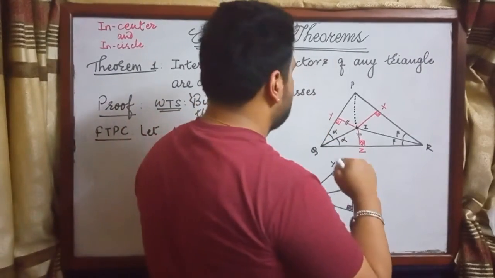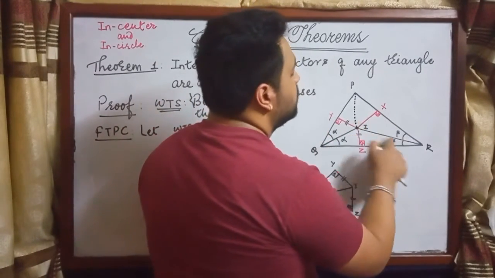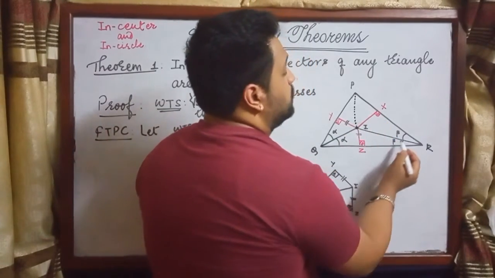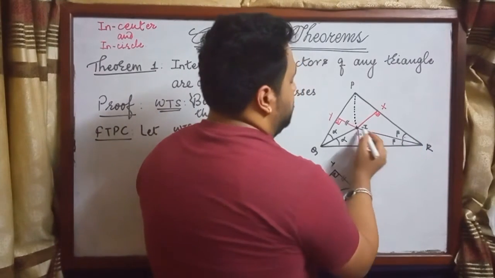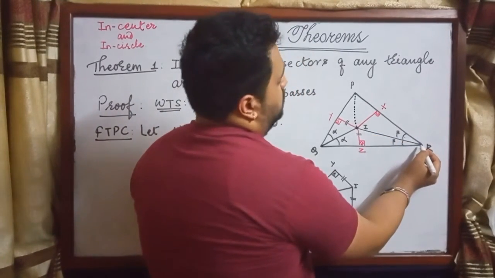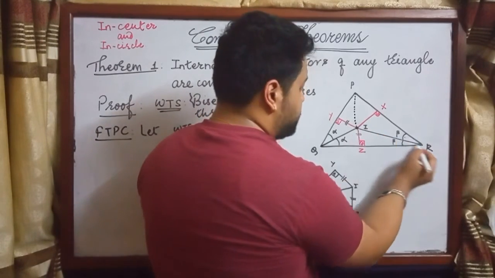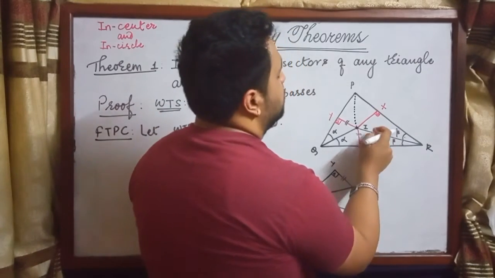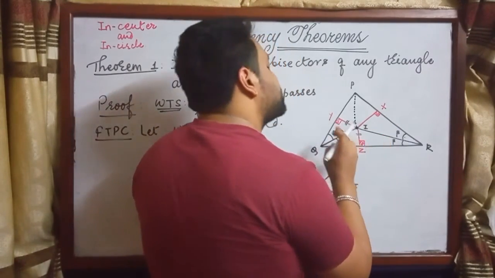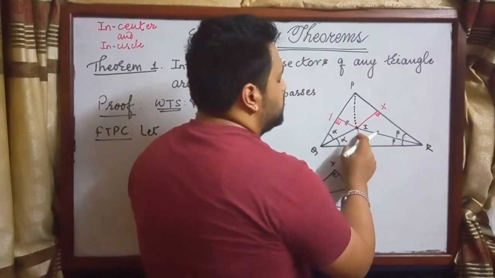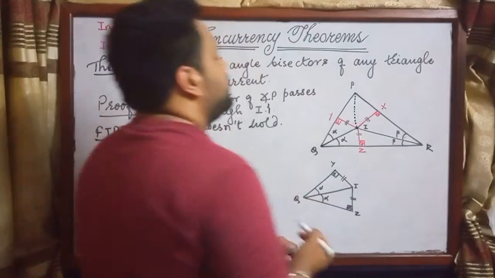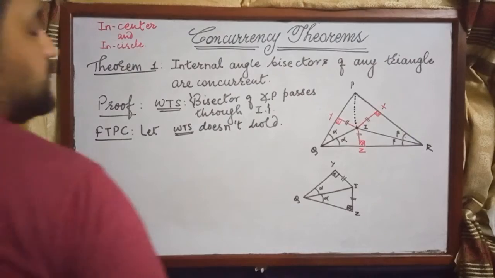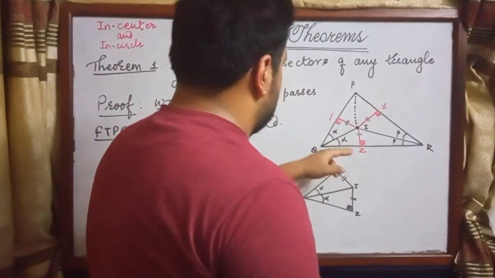Similarly, if you look at this part, one pair of angles are equal. Two pairs of angles are equal, and there's a common side. So a pair of sides are equal in these two triangles, as a result of which these two triangles are congruent. And since the corresponding sides of congruent triangles are equal, this side will be equal to this side. As a result of which, we see that IX is equal to IY.